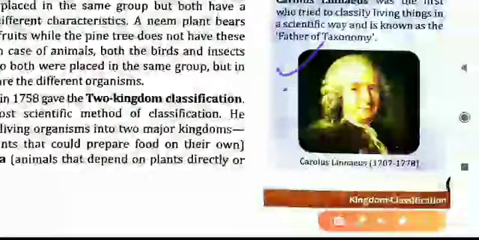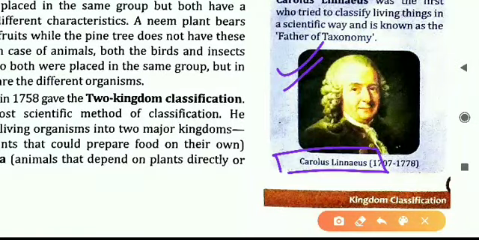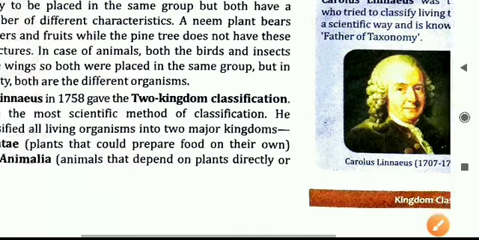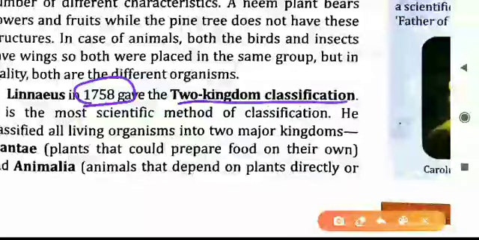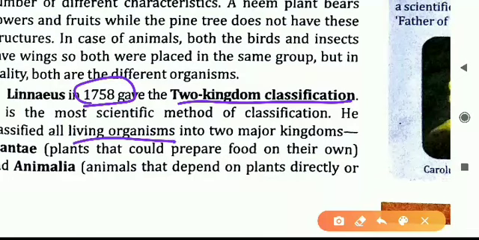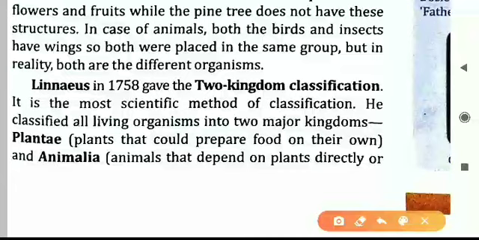his photograph is given. Carolus Linnaeus was the first person to classify organisms into two main categories or two main kingdoms. Because he was the first person to do this work in taxonomy, he is called the father of taxonomy. You learn this: father of taxonomy is Carolus Linnaeus. He did this in 1758 and gave the two kingdom classification. All the living organisms were classified into two main kingdoms. The first kingdom was kingdom Plantae. What is it having? It is having all the plants.